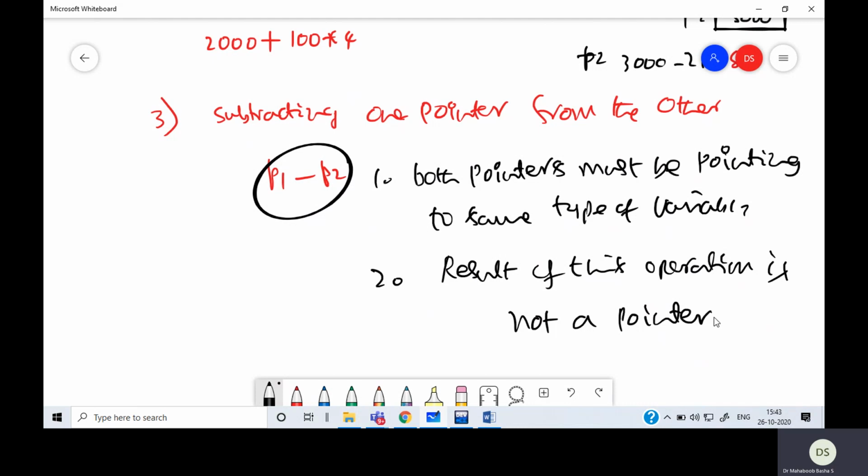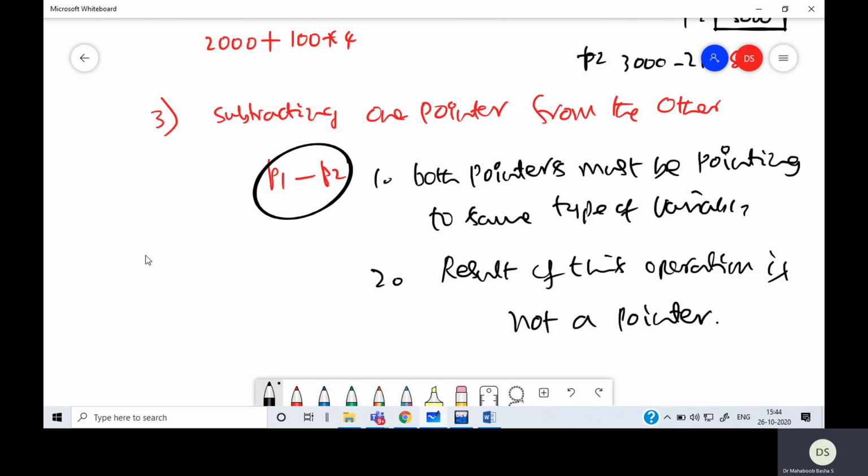Similarly, if you subtract two pointers, you will not get another pointer. It will be the number of variables of the type the pointers are pointing to that can be present in between the two pointers.